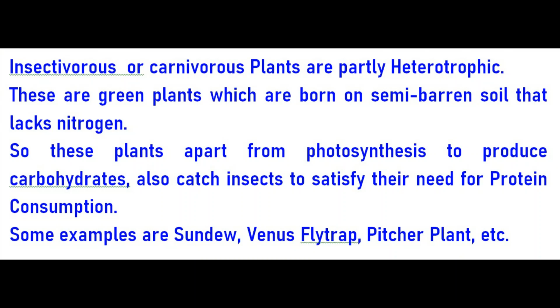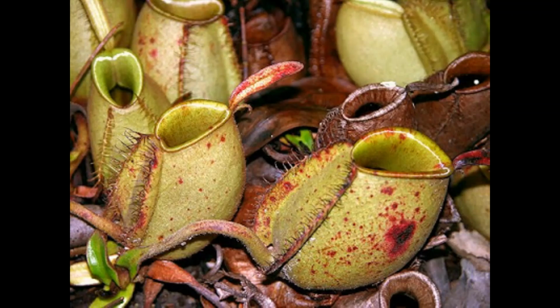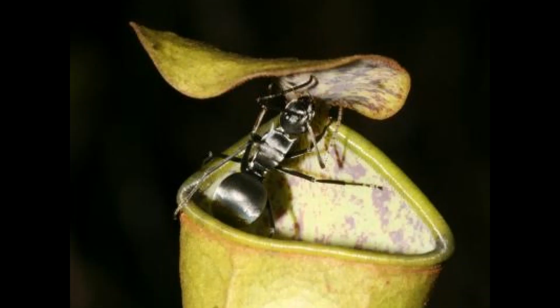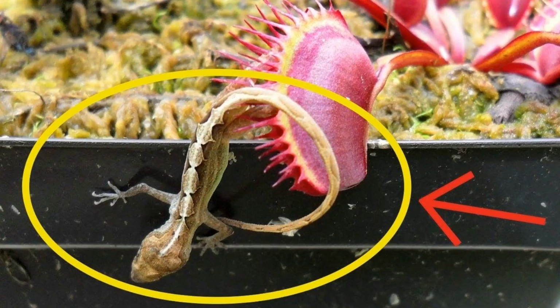So these plants do photosynthesis for carbohydrate, but apart from that, they also catch insects in various methods to satisfy their need for protein. Some examples are sundew, Venus flytrap, pitcher plant, and also this one is sundew.